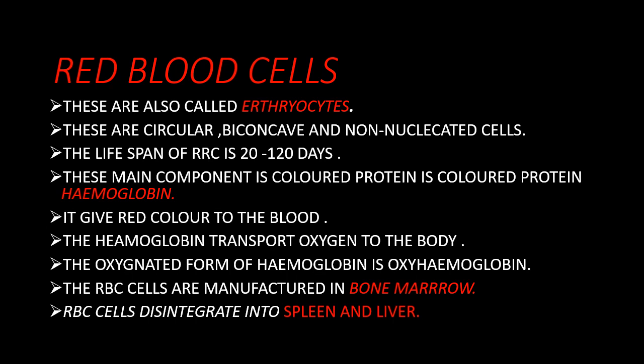The oxygenated form of hemoglobin is oxyhemoglobin. RBC cells are manufactured in bone marrow and degenerated in the spleen. Here the question arises, what is the graveyard of RBCs? So the answer is, the spleen is also called the graveyard of RBCs.